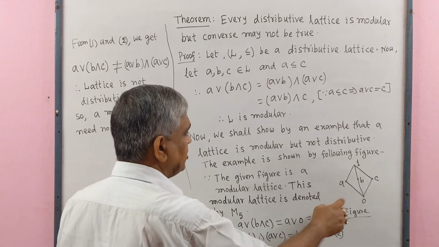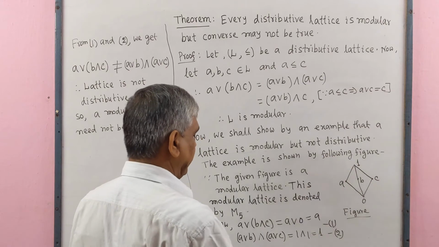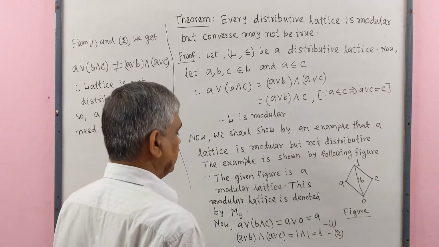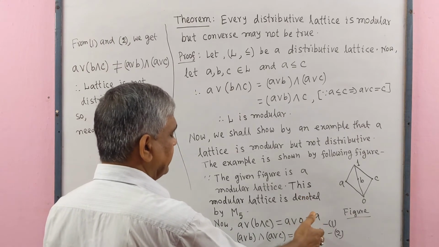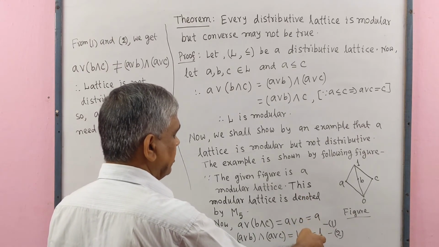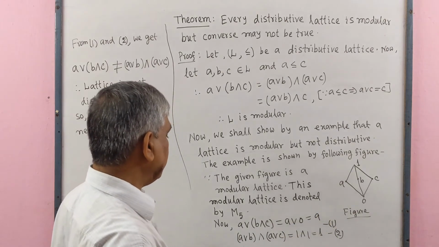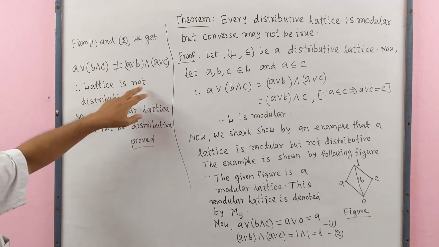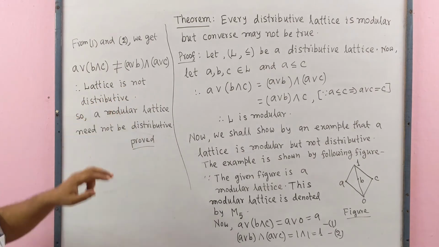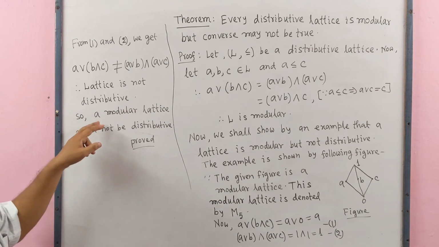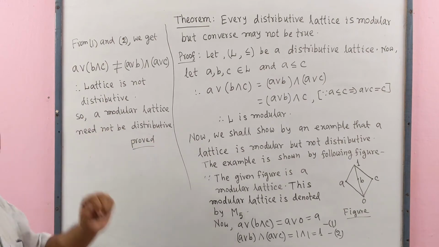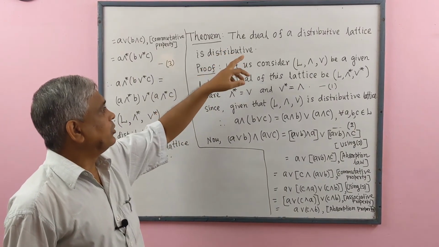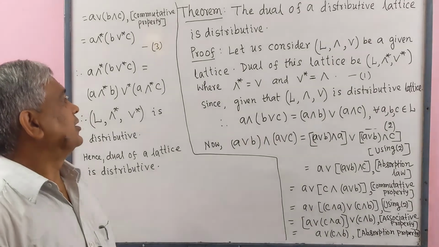Meet (A ∨ C). A ∨ C is also 1. 1 ∧ 1 equals 1. This is number 2. Here we see that the right sides of both equations are not equal. Therefore the left sides will not be equal. Therefore the lattice is not a distributive lattice. So a modular lattice need not be distributive. Proved. Our next theorem is: the dual of a distributive lattice is distributive.